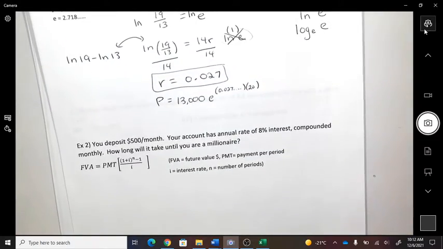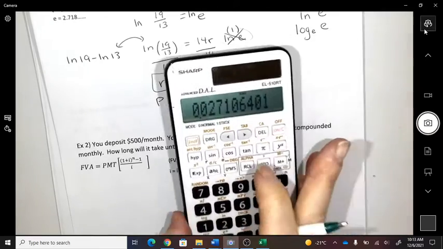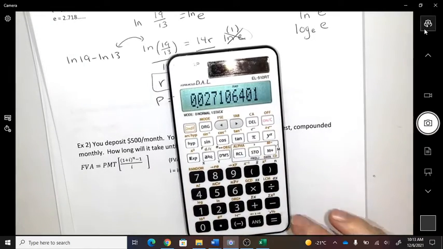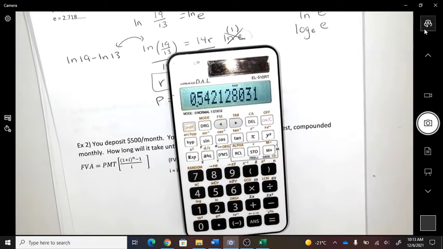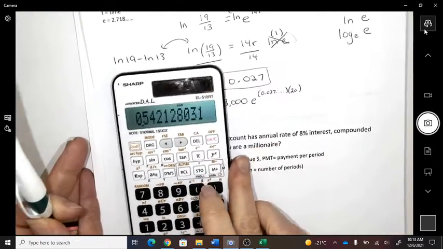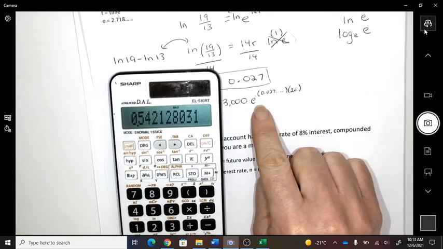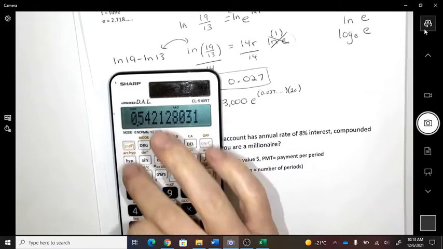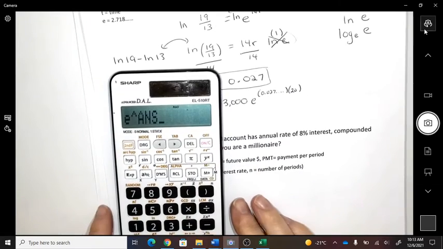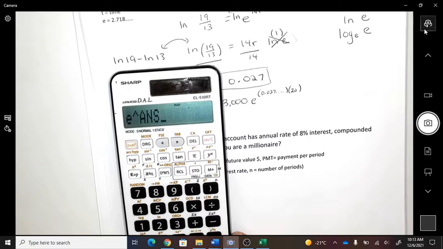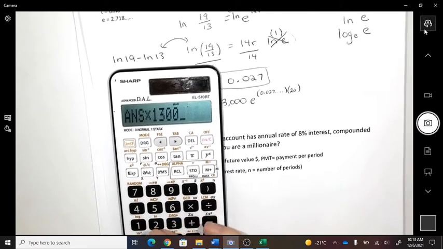Okay, so this is a lot of just calculator stuff. Here's what I'm going to do. There's my rate. Can you go times 20? So I have that exponent. Now I'm going to go e to that answer. So e to that number. Okay, you following e to that answer. 1.7 and so on. And then times 13,000.